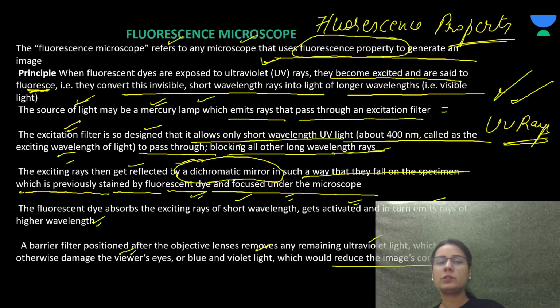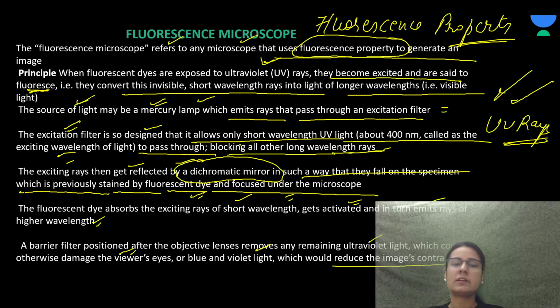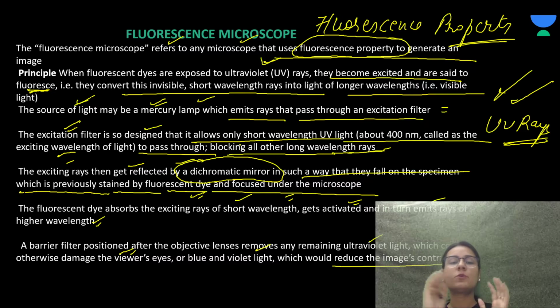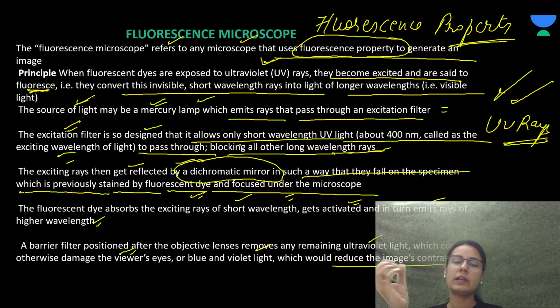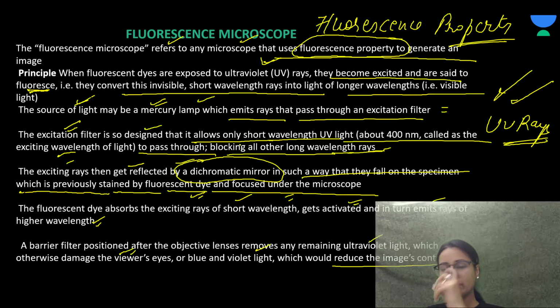What is important to remember is that it uses the fluorescent property to generate the image, and the fluorescent dyes exposed to UV rays become excited and convert the invisible short wavelength rays into longer wavelength rays, which are perceived.